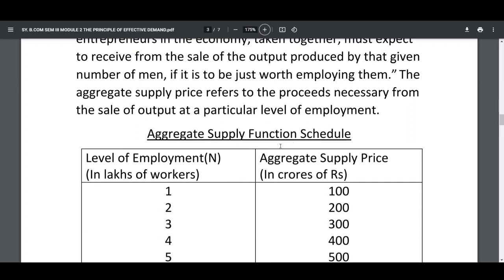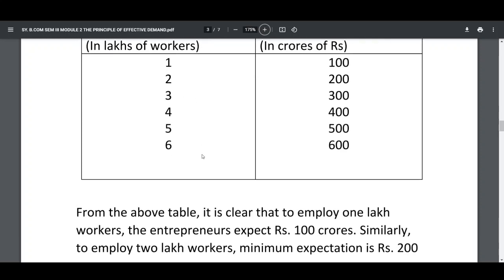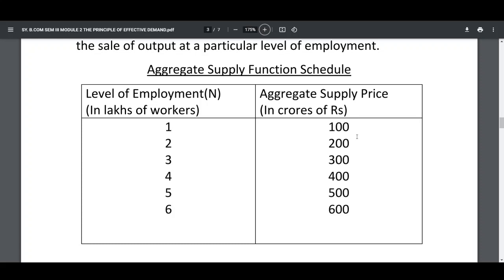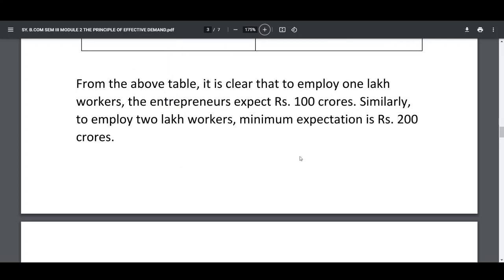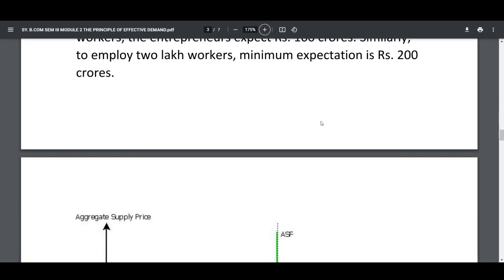Aggregate supply function schedule. Level of employment N in lakhs of workers, and aggregate supply price in crores of rupees. The level of employment 1, 2, 3, 4, 5, 6 and aggregate supply price 100, 200, 300, 400, 500 and 600. From the above table, it is clear that to employ 1 lakh workers, the entrepreneurs expect rupees 100 crores. Similarly, to employ 2 lakh workers, minimum expectation is rupees 200 crores.